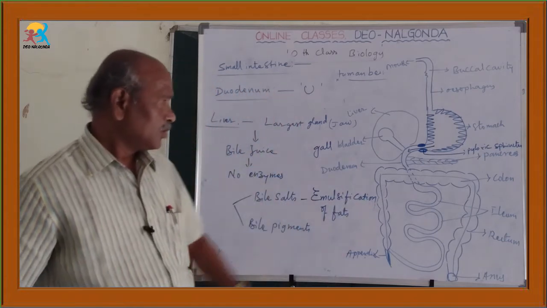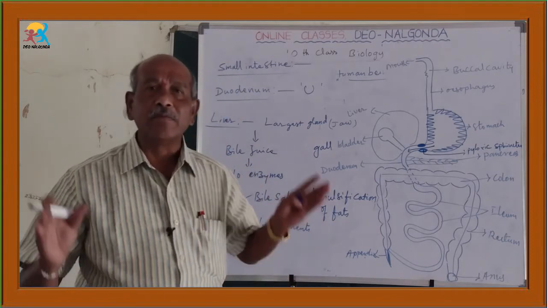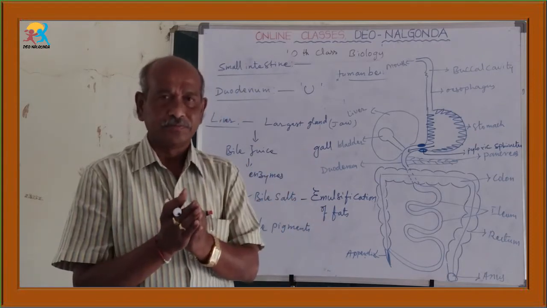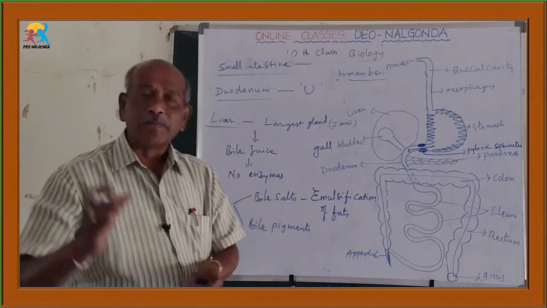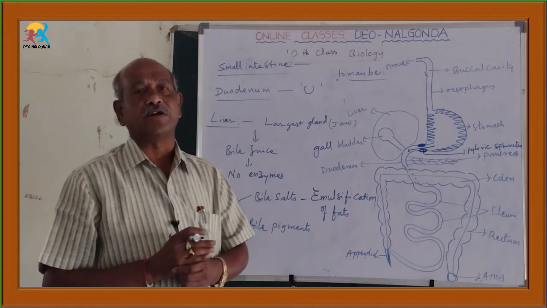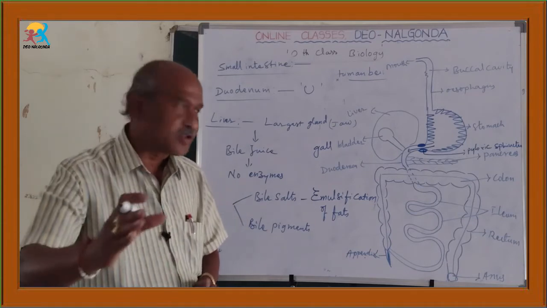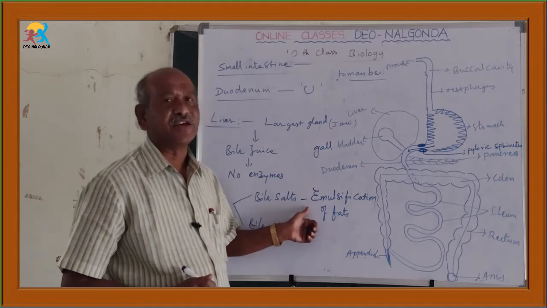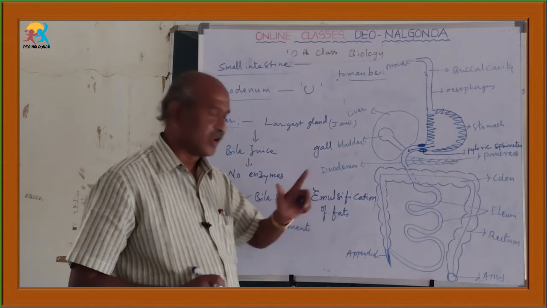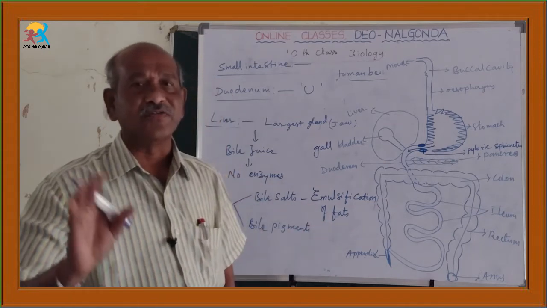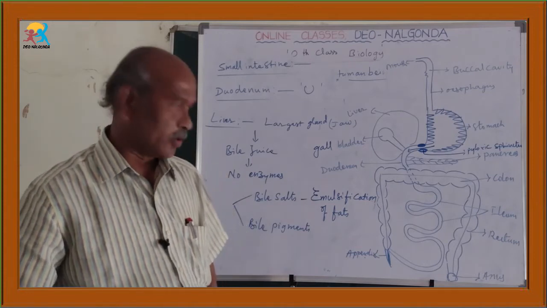Emulsification of fats. In the chyme, the fats present are very big globules. By the action of this bile juice, mainly bile salts, the big globules of fats are converted into small globules. That total process is known as emulsification. So the bile juice is mainly useful for the emulsification of fats, a very important point you have to remember.